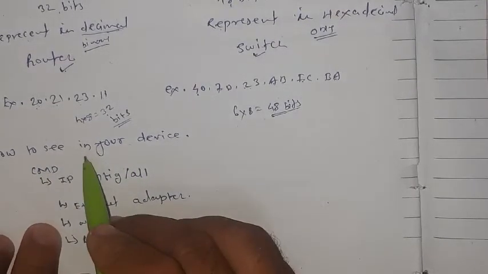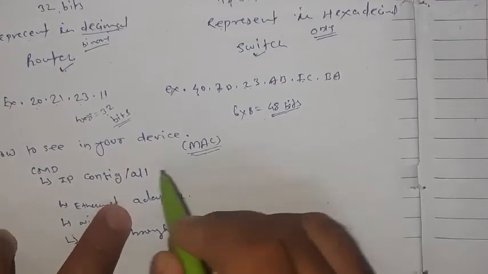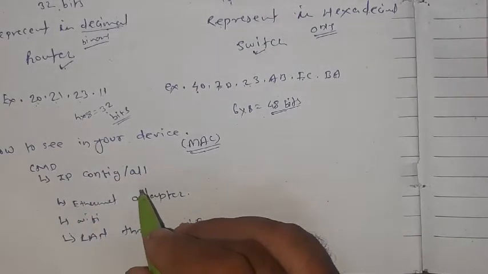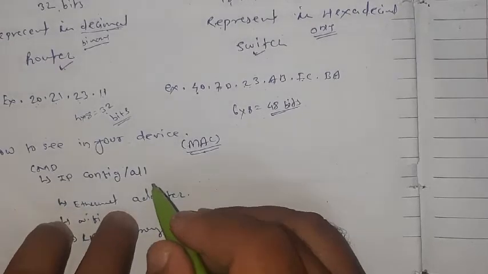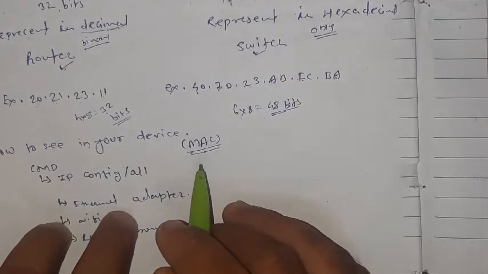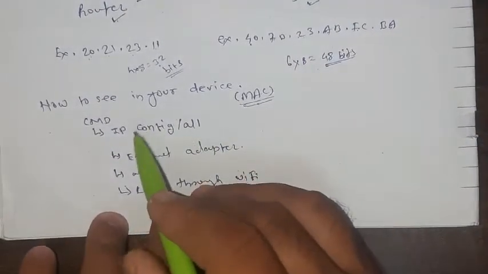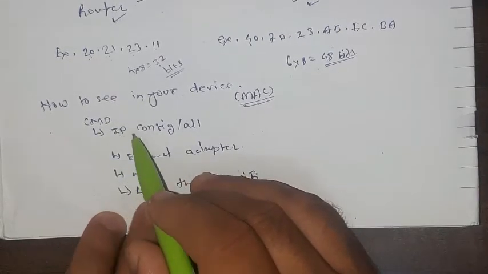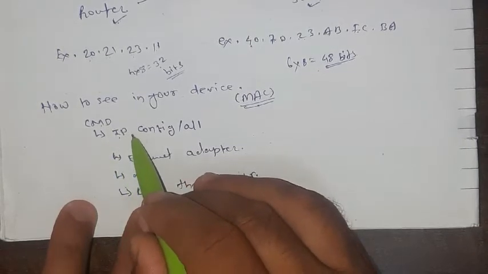How to see it on your device? If you want to see the MAC address of your device, how do you see it? You may be familiar with how to see the IP address, but if you don't know, just follow the instructions I'm giving here. Just go to the command prompt on your device, type cmd, and write ipconfig.